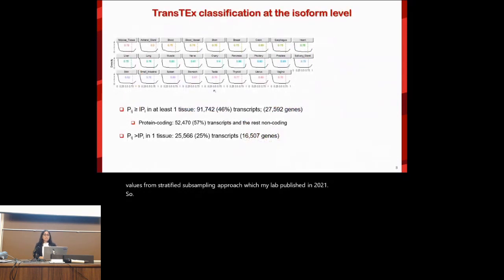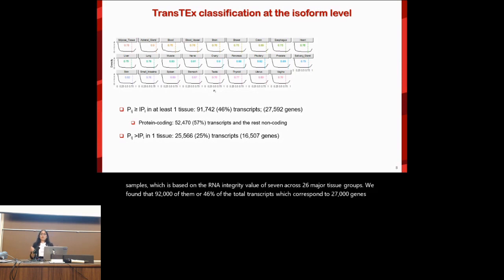So what we see is that by applying this method to the transcript-level expression profile, we take about 10,000 samples, based on an RNA integrity value of 7 across 26 major tissue groups. We found that 92,000 of them, or 46% of the total transcripts, which correspond to 27,000 genes, both protein coding and non-coding, have a probability greater than the inflection point for at least one tissue.